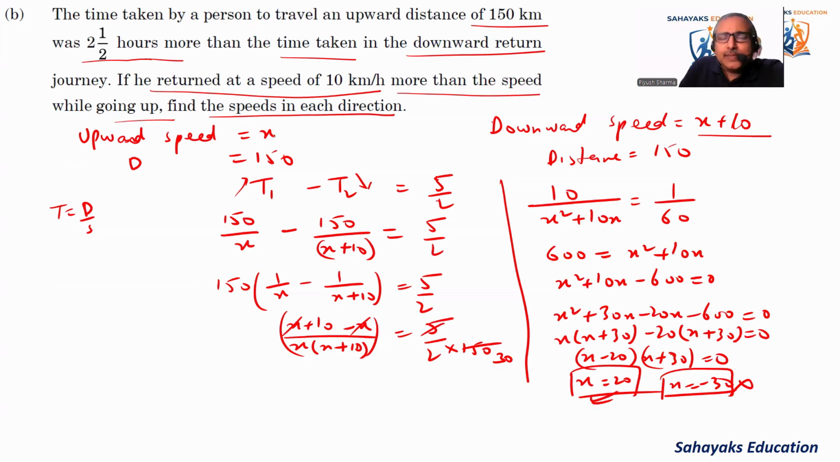So while going up, the speed was 20 kilometer per hour. And while coming down, the speed was x plus 10, that is 20 plus 10, that is 30 kilometer per hour. Okay. So let's come to the next question.